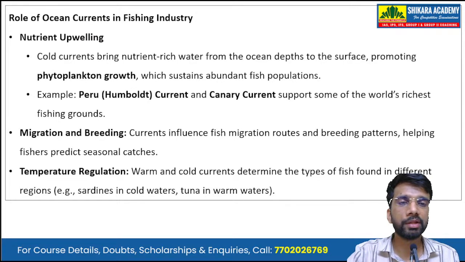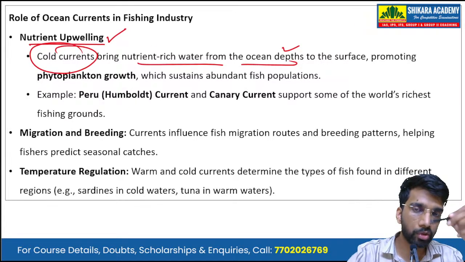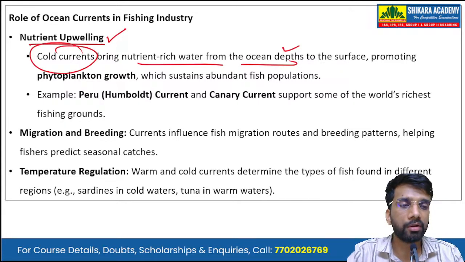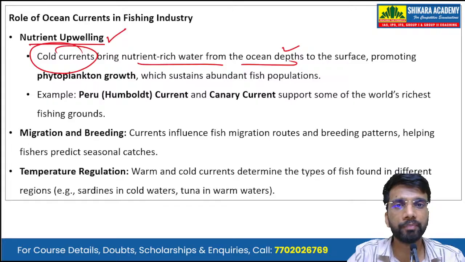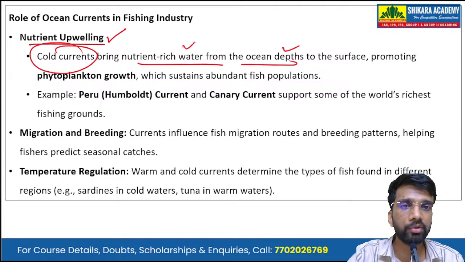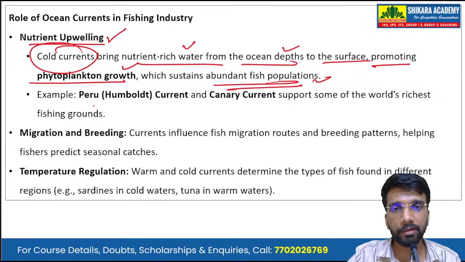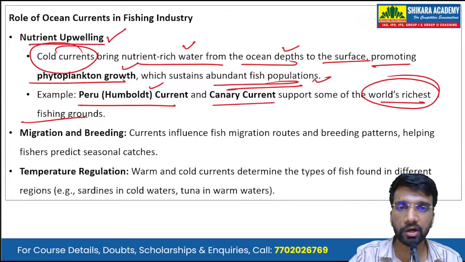Now, the role of ocean currents in the fishing industry. First is nutrient upwelling. So, cold currents bring nutrient-rich water from the ocean depths. So, we know that the cold current, they are the cold water, okay, because it is denser, it remains below the warm water. But during the upwelling, this cold water comes out on top of the warm water. It also brings the nutrient-rich water from the ocean depths to the surface, promoting the phytoplankton growth, okay, which sustains the abundant fish population. Example, Peru or the Humboldt Current and the Canary Current support some of the world's richest fishing grounds.